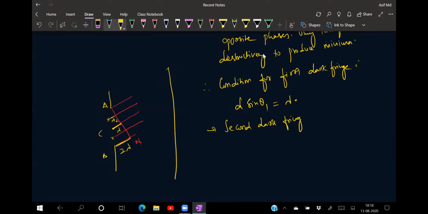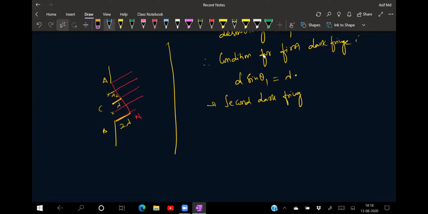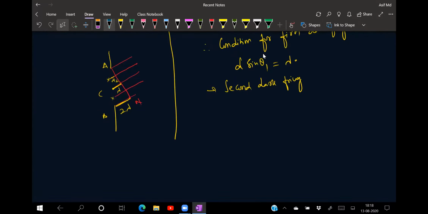They will interfere destructively again on the screen. Again, we'll be getting the minima. Whether you take lambda, 2 lambda, 3 lambda, 4 lambda, go on, the condition will be taken. Now, what I'm doing in the second dark fringe right now, divide the slit into how many divisions? 4 equal parts. 4 equal parts, divided into 1, 2, 3, 4.